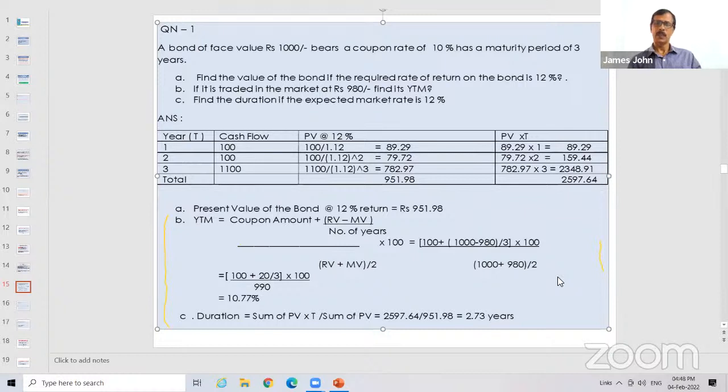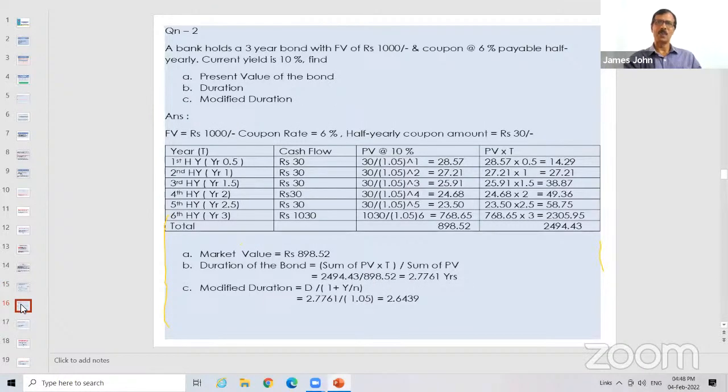Sir, in case of a semi-annual bond, how do we take that T? Is it 1, 2, 3, 4 or 0.5, 1.5 like that? It is 0.5. I think I have given another example. Let me check. Yes, this will be useful for you. Here, the face value is 1,000. Coupon rate is 6%. Half yearly payment or semi-annually.